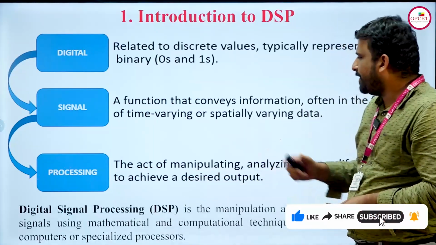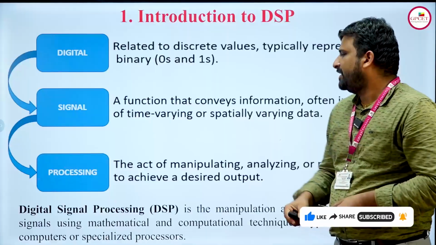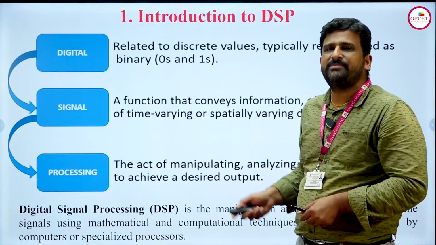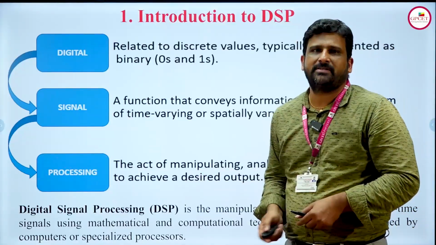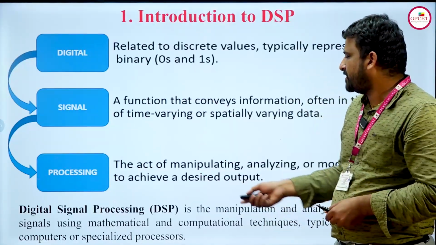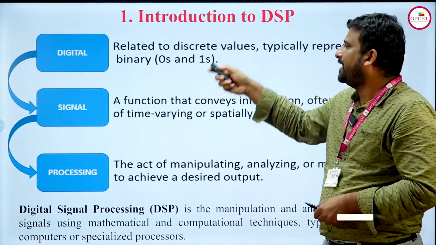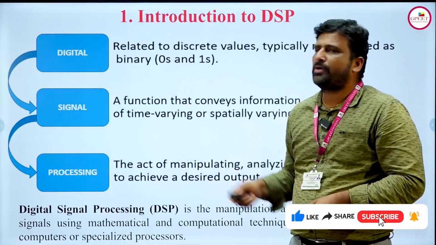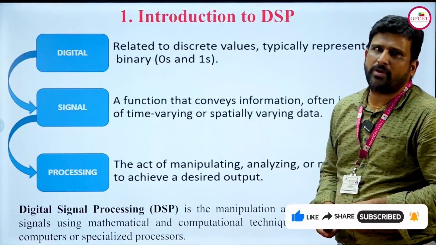Overall, digital signal processing is the manipulation and analysis of discrete time signals using mathematical and computational methods, with the help of systems like hardware, computers or specialized processors. So overall, digital signal processing is the combination of the digital data and the information present in the signal, and these two will be processed with the help of computers as well as specialized processors.